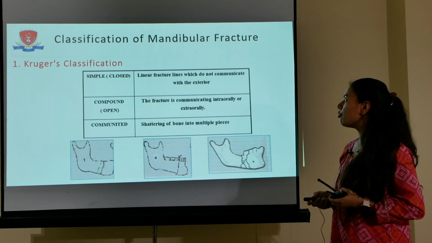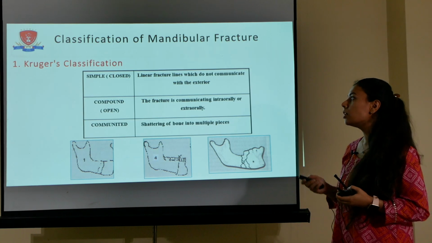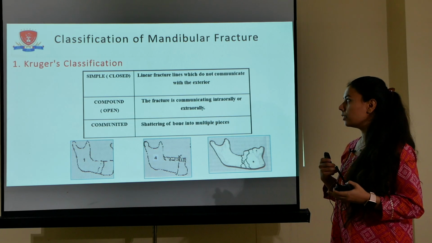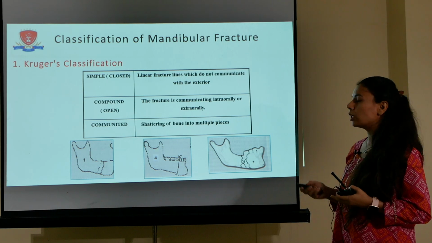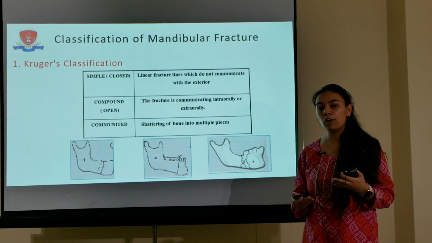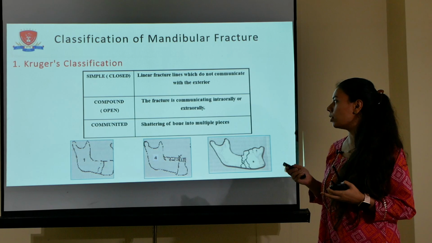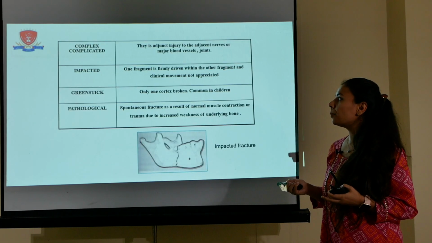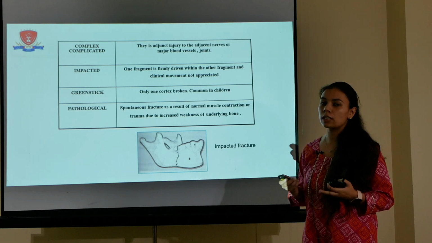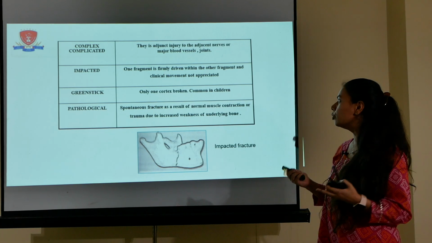Coming to the classification of mandibular fractures, they are classified into various types depending upon the site and location. Kruger classified mandibular fractures as simple or closed fracture, a linear fracture which does not communicate with the external environment. Compound or open fracture, which communicates with the external environment, and could be intraoral or extraoral. Comminuted, in which the bone is fractured into multiple pieces. Complex or complicated, when an adjacent nerve or blood vessel is involved. Impacted, when one fragment is driven over the other and there is no clinical movement as such.